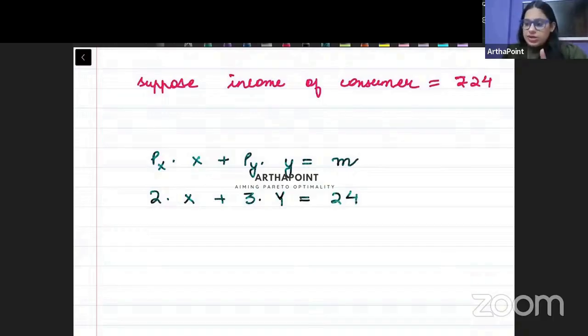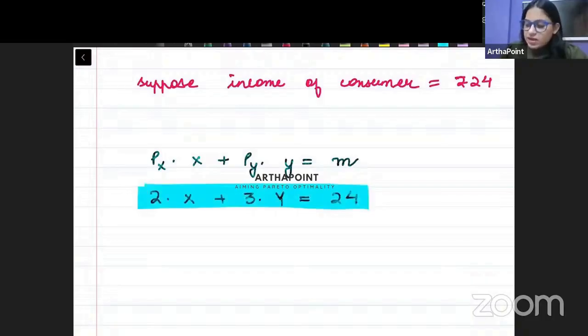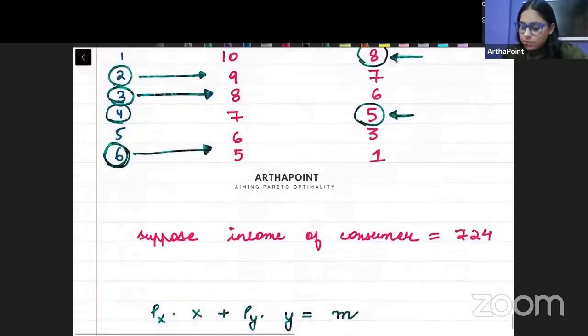I need to satisfy this budget line. मुझे चाहिए कि मैं X और Y का ऐसे consumption करूं such that this budget line is satisfied. But at the same time, MUX by PX should also be equal to MUY by PY. तो वहां कहां पे हो रहा है बेटा?